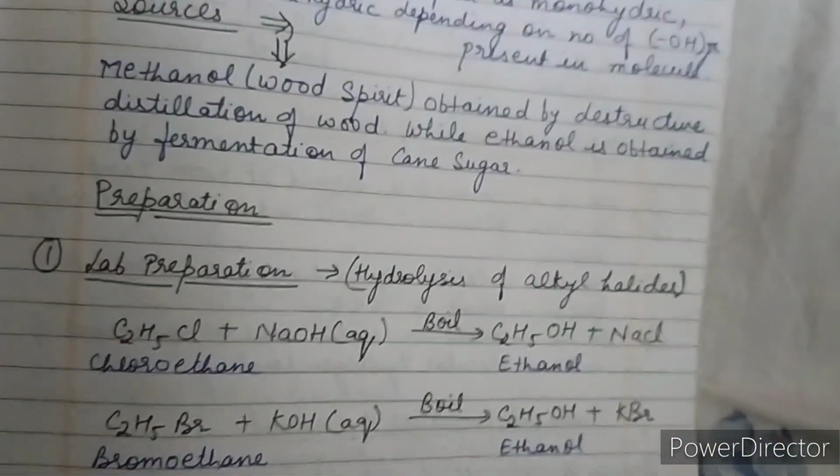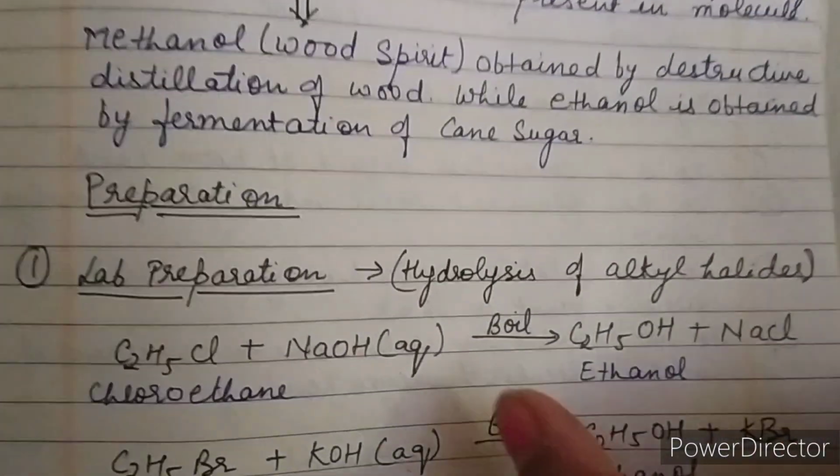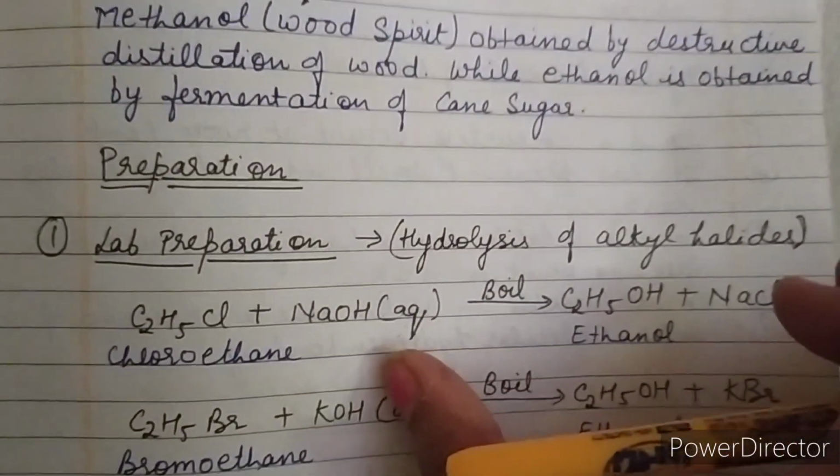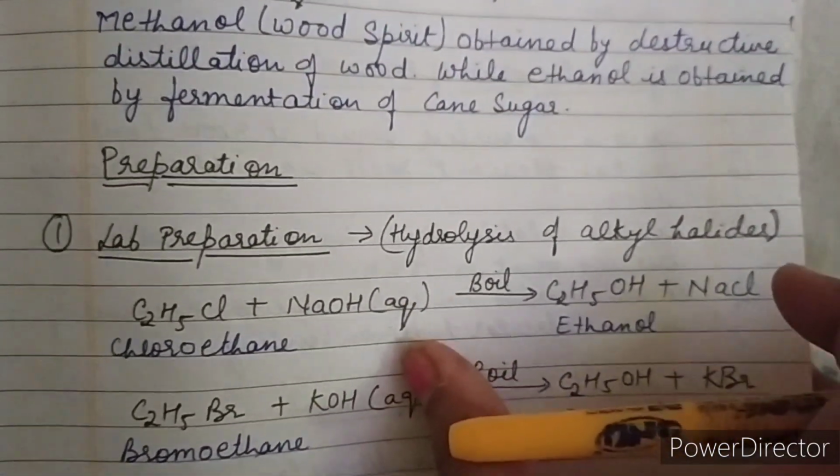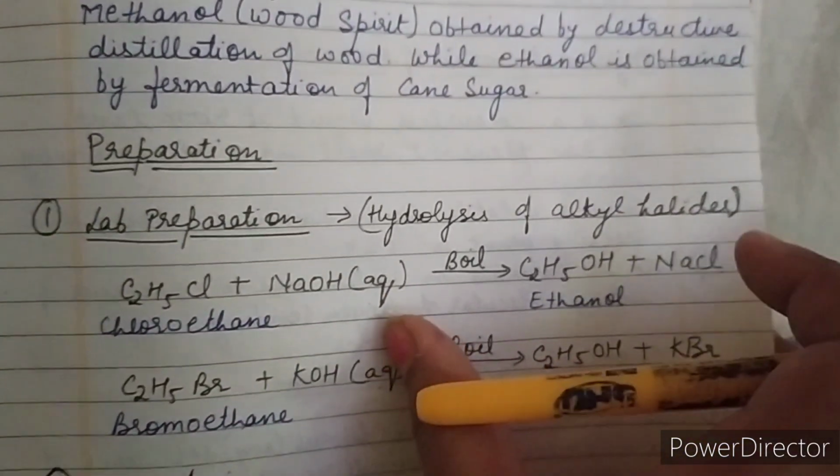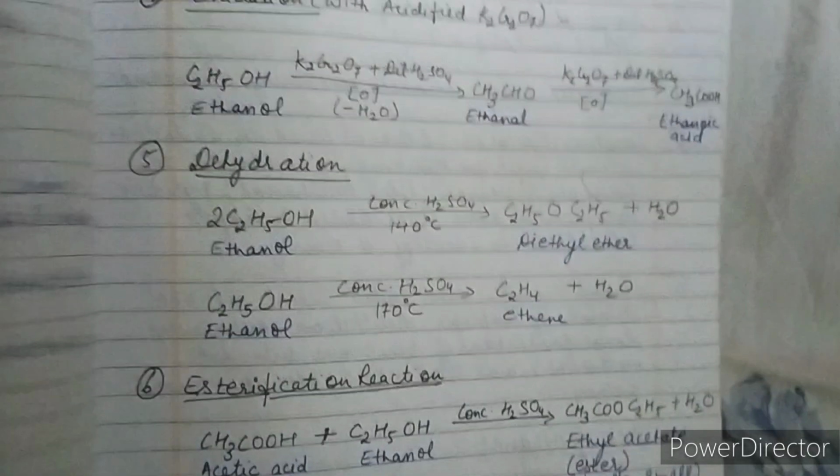This is the most important equation that is frequently asked in board exams because this equation confuses the students with the dehydrohalogenation equation. So this is very, very important.